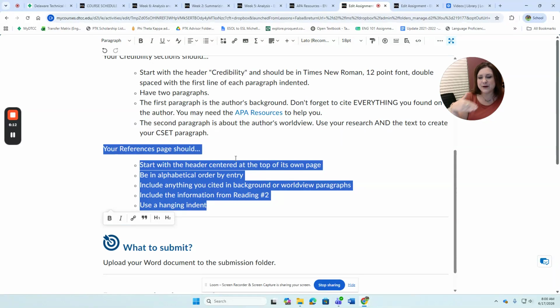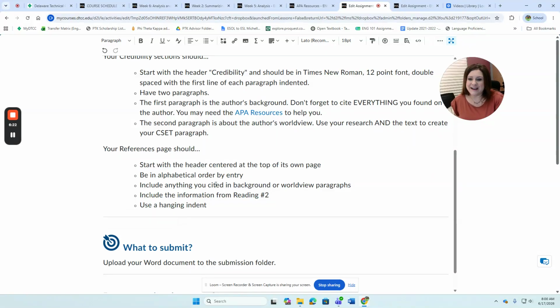Okay, then you'll have your references page. So just on a separate page, all one document, right? But the references page should be its own header and its own page. You'll create your reference for reading number 2.